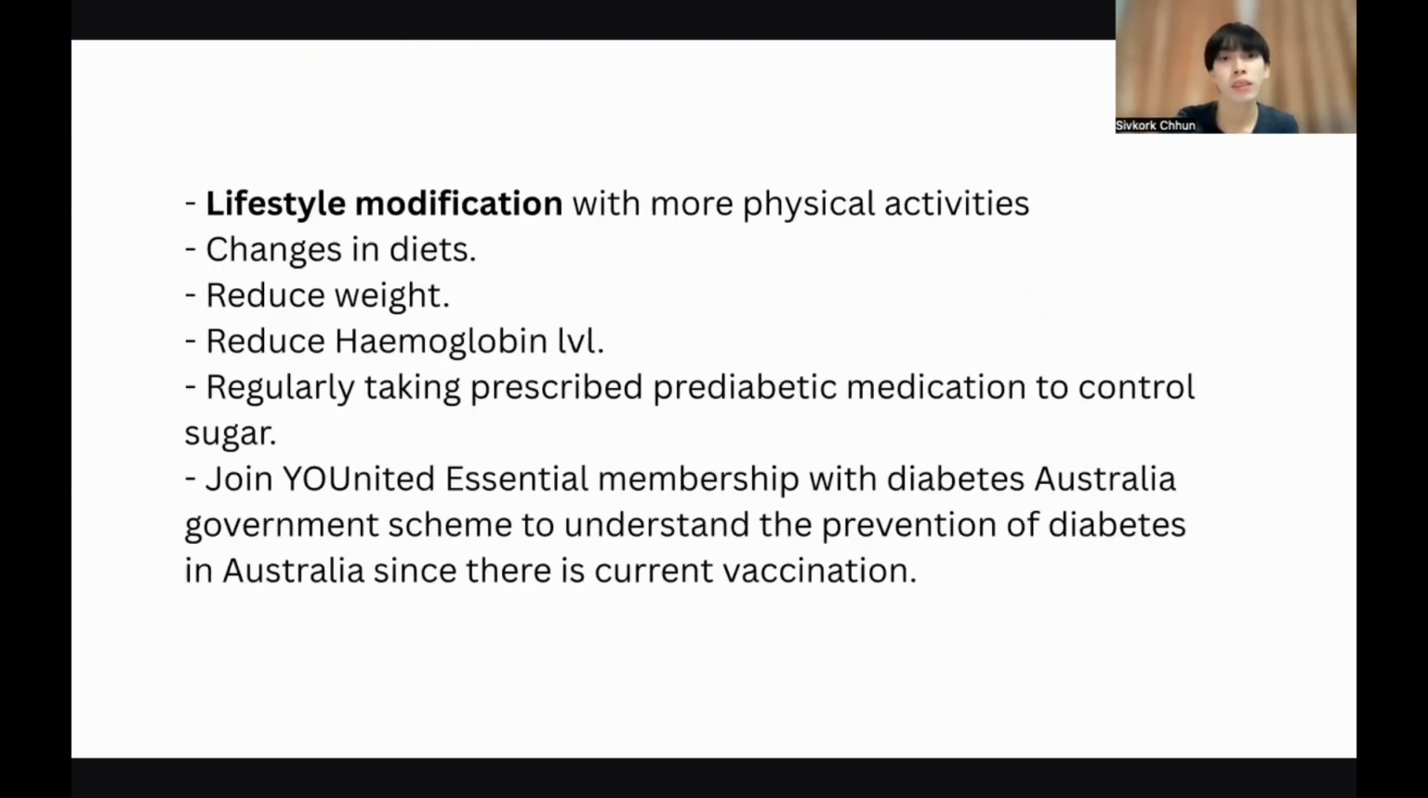Let's understand what the prevention is. Prevention can be done with lifestyle modification: more physical activity, changing the diet, reducing weight, reducing hemoglobin level, and regularly taking prescribed pre-diabetic medication to control sugar level. This part is not a promotion, but I recommend joining the membership with Diabetes Australia government schemes to understand the prevention of diabetes in Australia, because there is no current vaccination.